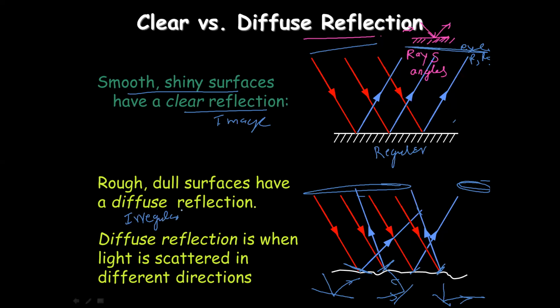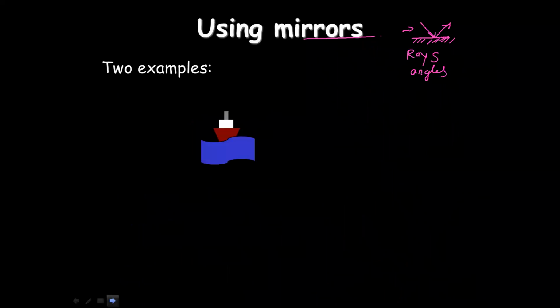In that condition, you will not clearly see the image. Here you will get the clear image, here you cannot get the clear image. Like that, write two points on the differences between regular and irregular reflections.